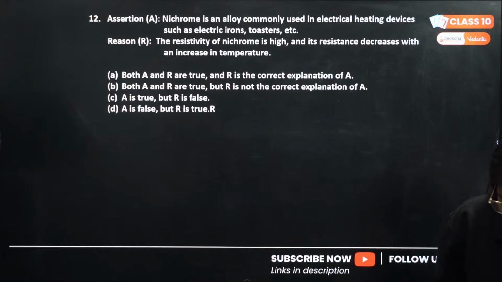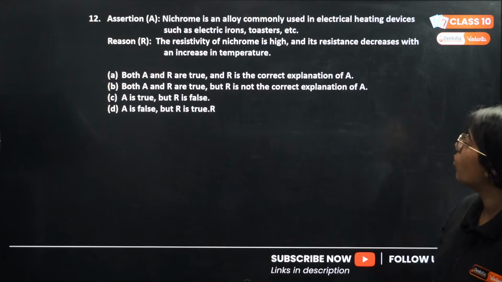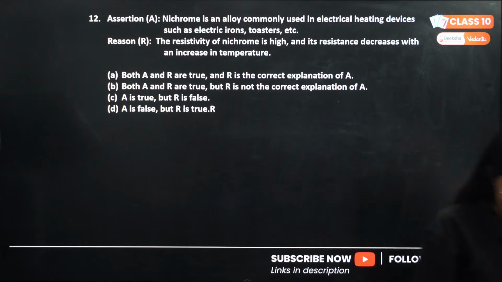Nope. Okay, so Meenakshi is saying C, which is A is true, but R is false. Anyone else? Let's see. I want you guys to answer this. Okay, answer this question, everyone. So you're saying assertion is true, but this reason is false.